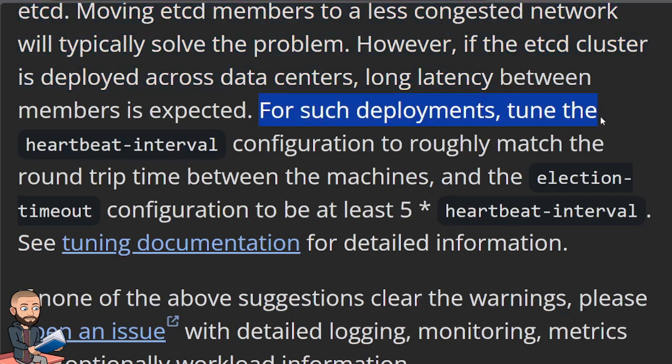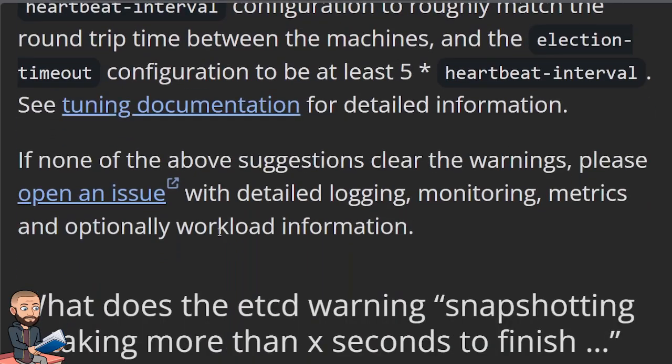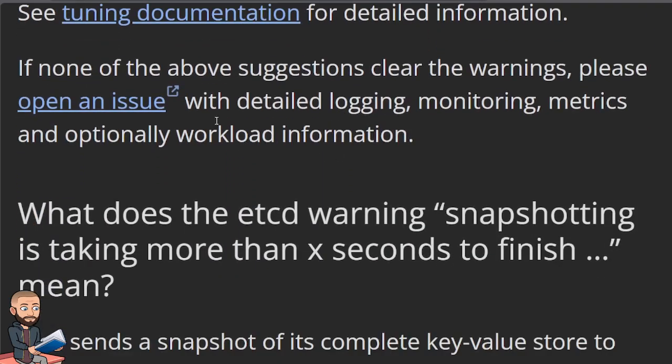For such deployments, tune the heartbeat interval configuration to roughly match the round-trip time between the machines, and the election timeout configuration to be at least 5 times heartbeat interval. So see tuning documentation for more detailed information, and if none of the above suggestions clear the warnings, please open an issue.